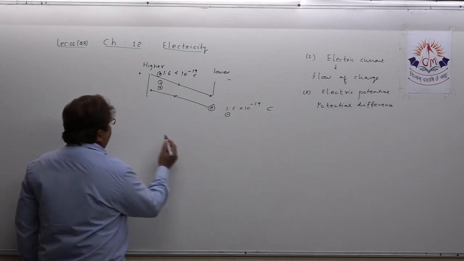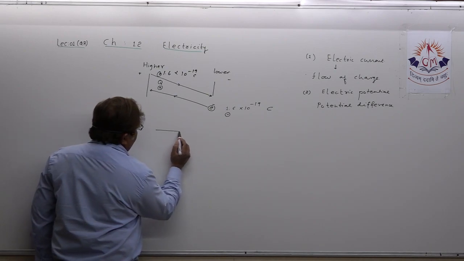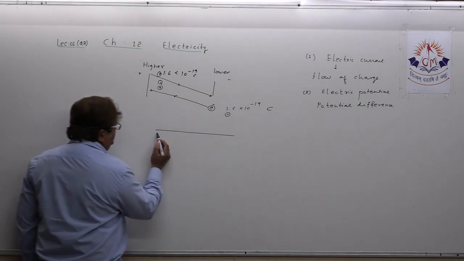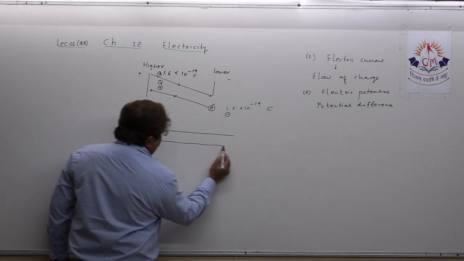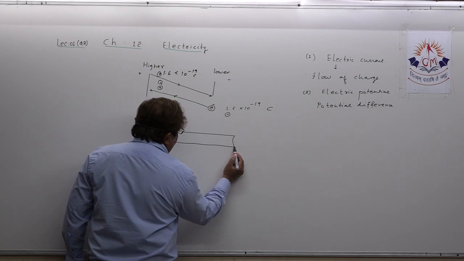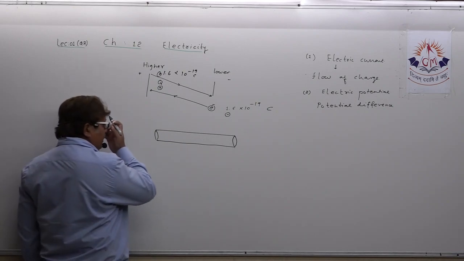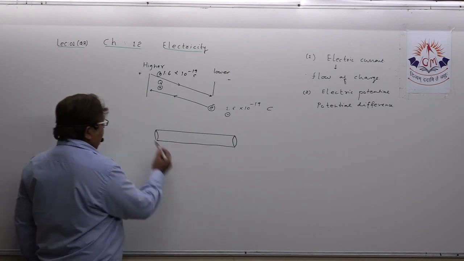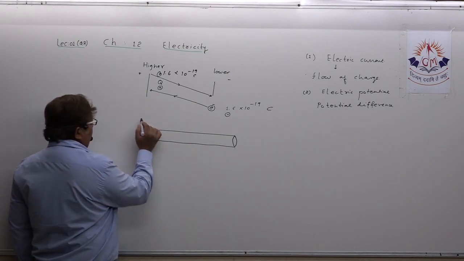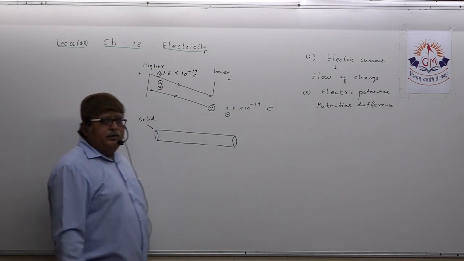That means, dear students, suppose one conductor is here. The conductor can be aluminum, copper, wire, which are good conductors of electricity. Now, in this conductor, suppose this is a solid metallic conductor.